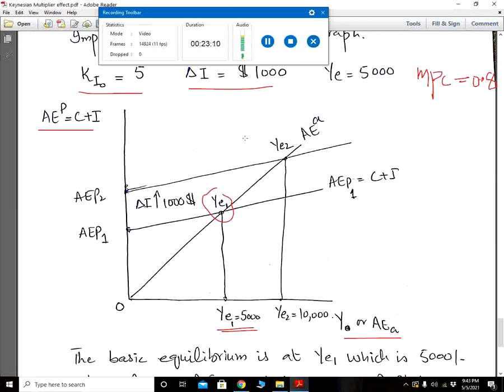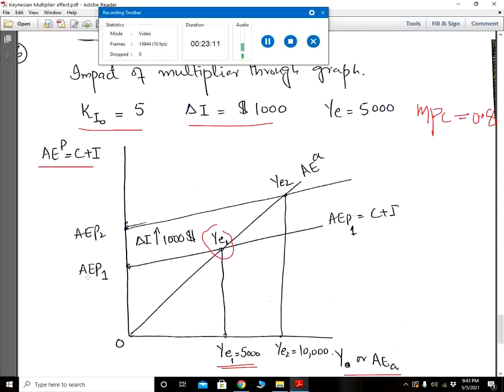Here we see that the investment has increased now, so the aggregate planned expenditure curve will shift upward, because the consumption function has remained the same. The slope of this aggregate planned expenditure curve will not change, but it will shift upward because of the increase in investment of 1,000.